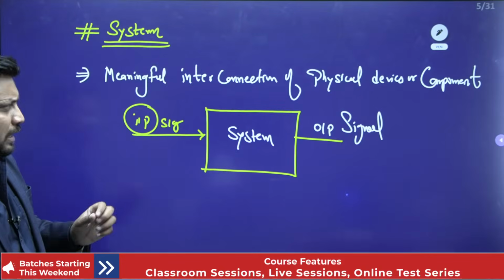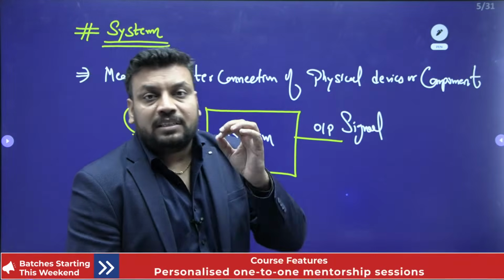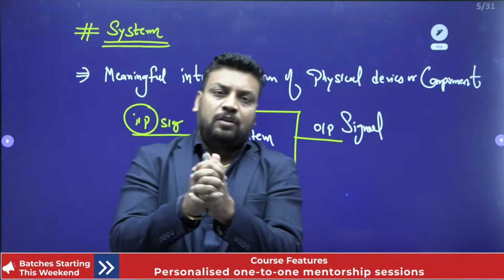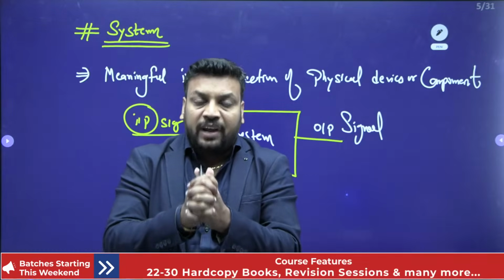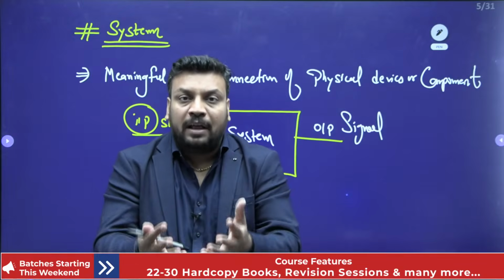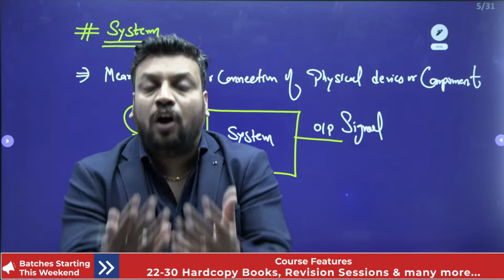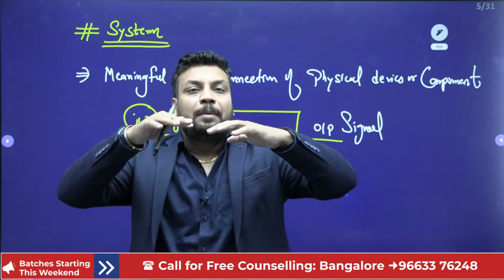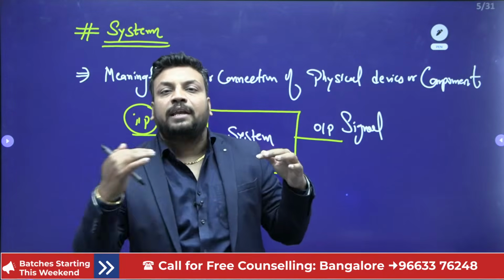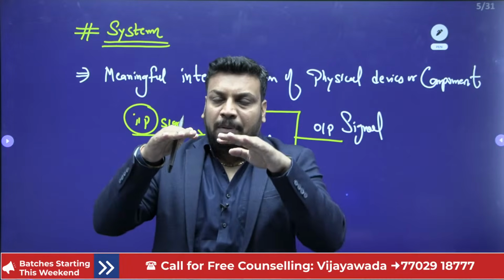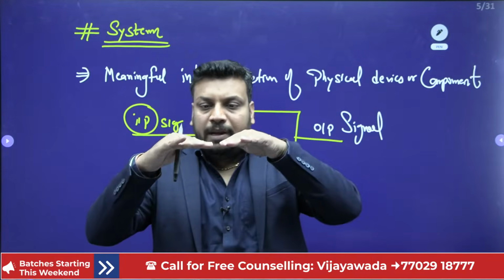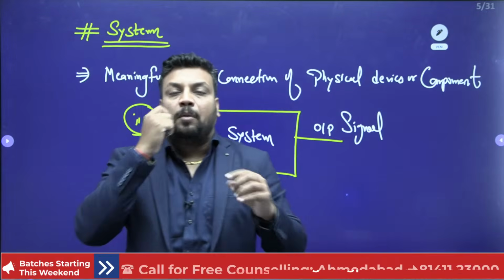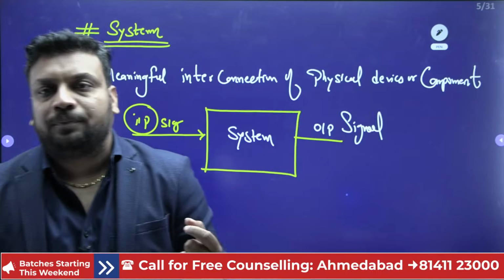So what we can say, guys, is that a system is nothing but a meaningful arrangement, a meaningful interconnection of physical devices. It means in a fan, if I want a proper output, there should be a proper airflow, and to generate a proper airflow, I need to connect all the blades in a meaningful order. I can't connect all the blades very near to each other. I should make a proper space, or maintain a common space in between all the blades.